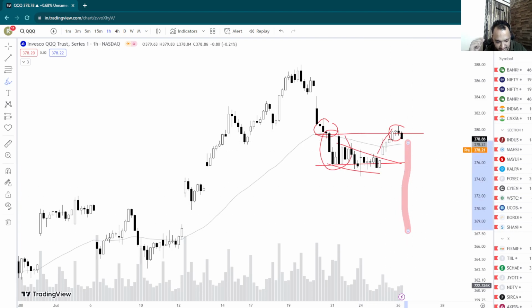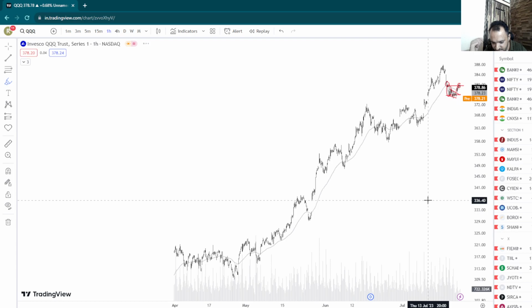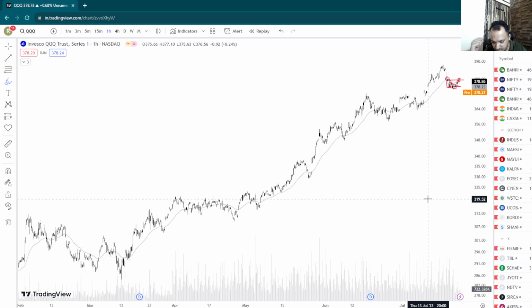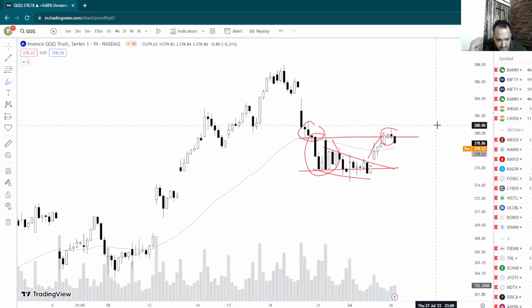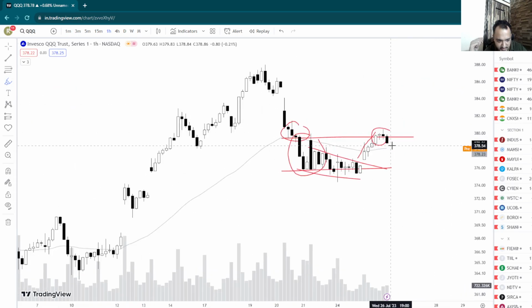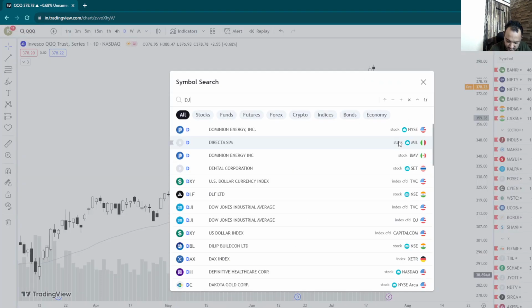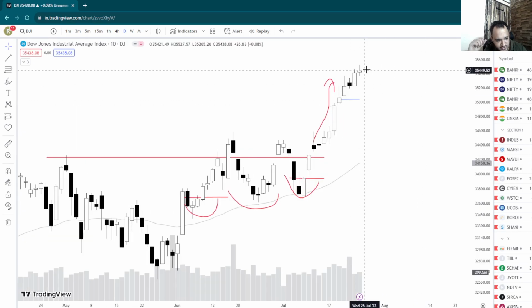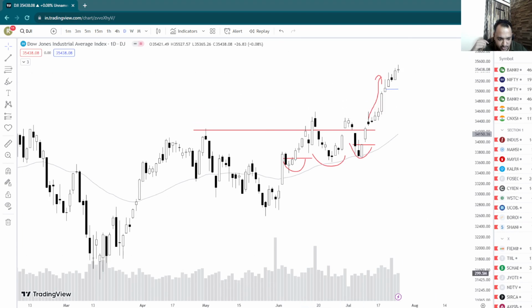Nasdaq can simply start to tank like this, and it has happened in previous downtrending markets as well, where Nasdaq has broken out but simply started to fall again. If you see here, it goes down, then goes up, and simply continues the downtrend. So in Nasdaq, you want to see this high break with a nice breakout here. Until then, stay away from Nifty IT as well. Now let's look at Dow Jones. Dow Jones is bullish. Nothing to really see here. It is quite bullish. Until there is some sort of a breakdown, I think we don't need to really look at Dow Jones.